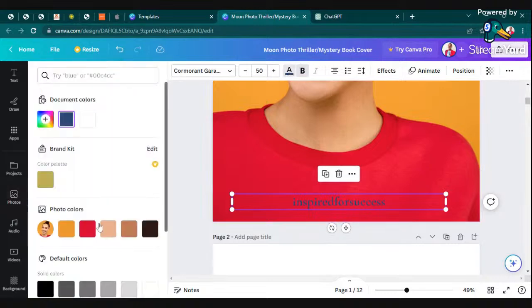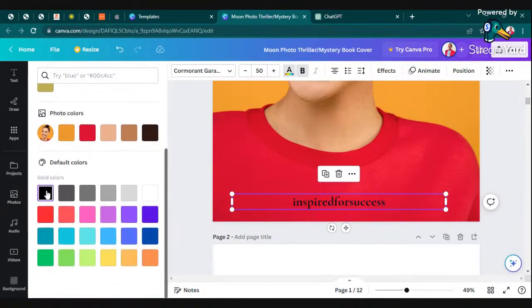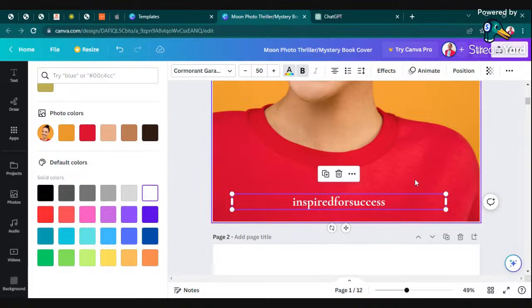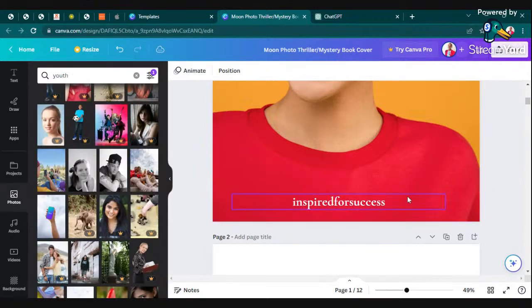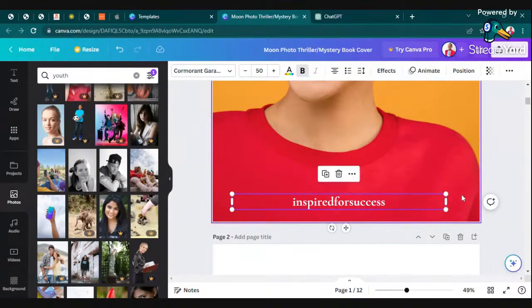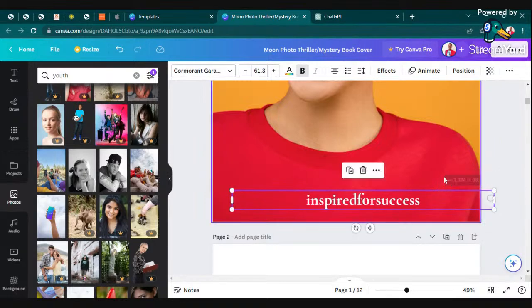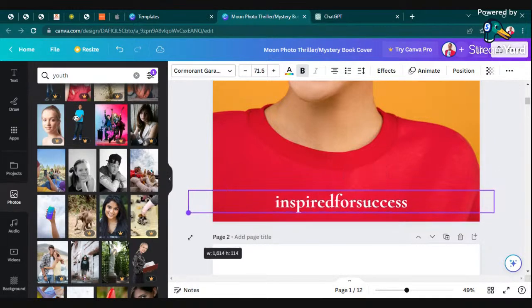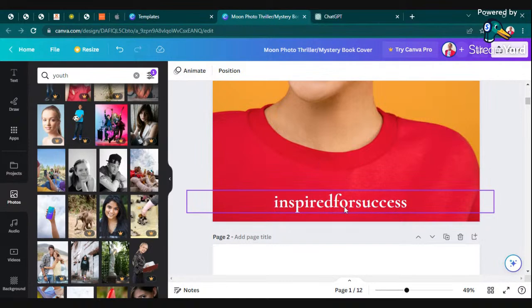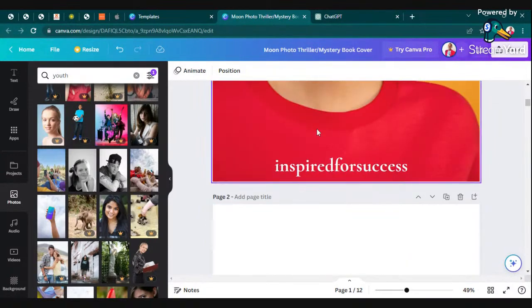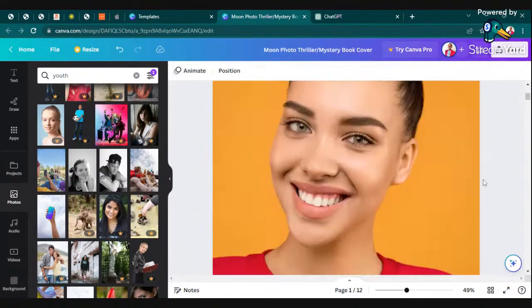Maybe white or black will work better. That is black color, and this is white color. For the red one, white goes much better. Inspired for Success is the brand name for our company.